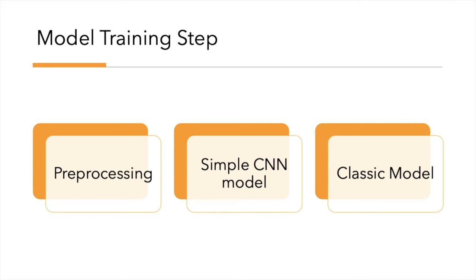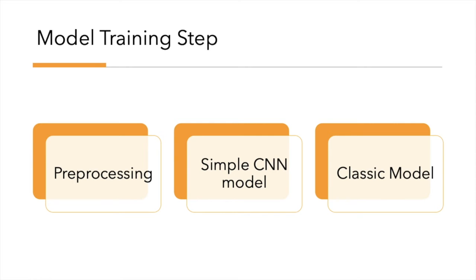The pre-processing step includes data normalization and augmentation. We resized all the images to 128 by 128 pixels, and at the beginning we didn't use data augmentation methods, but then tried horizontal flip due to the overfitting situation.